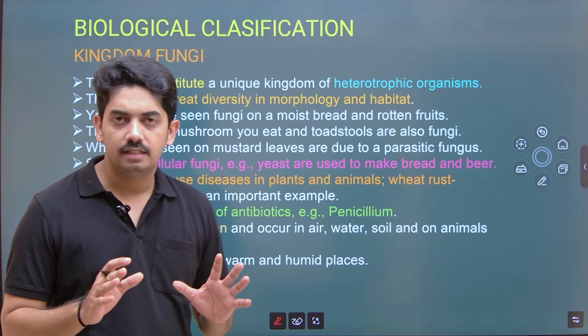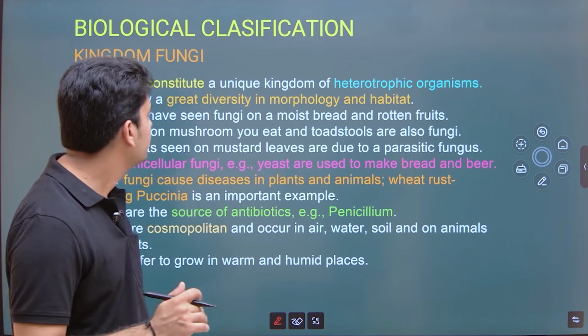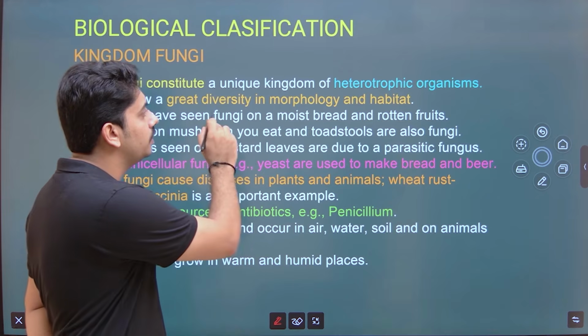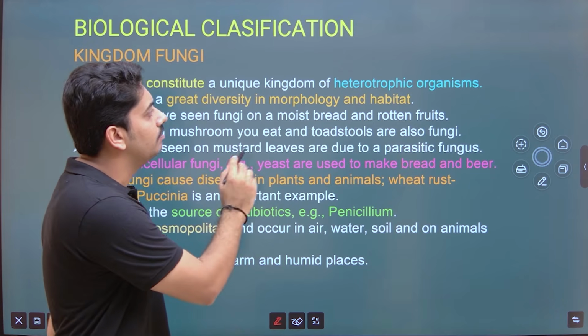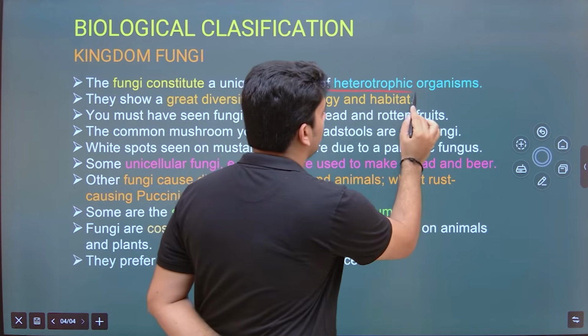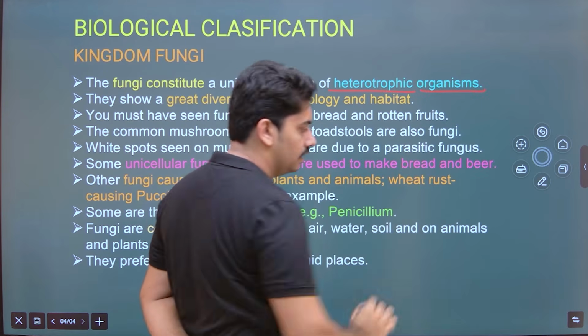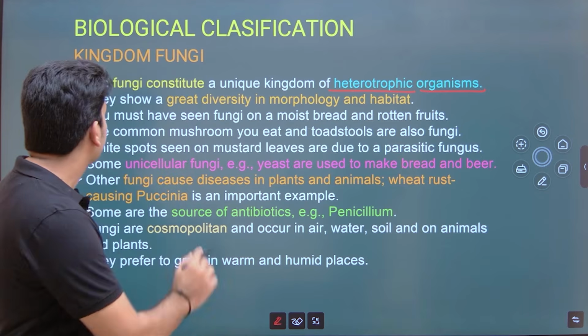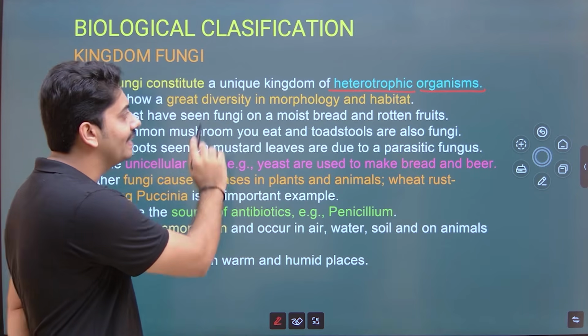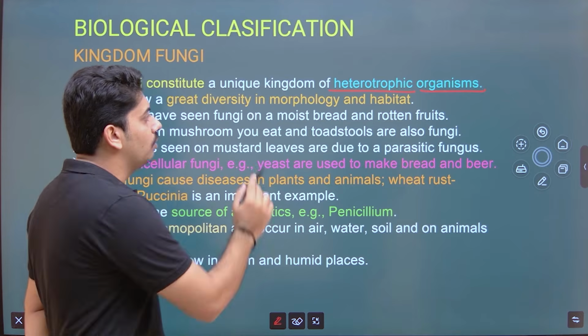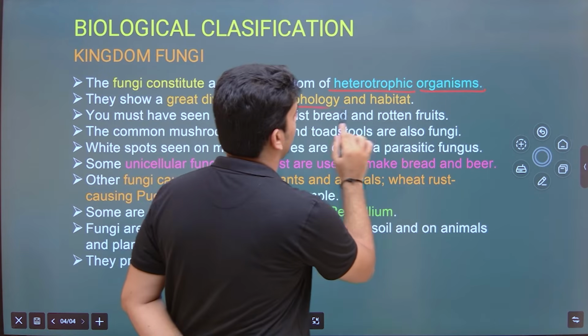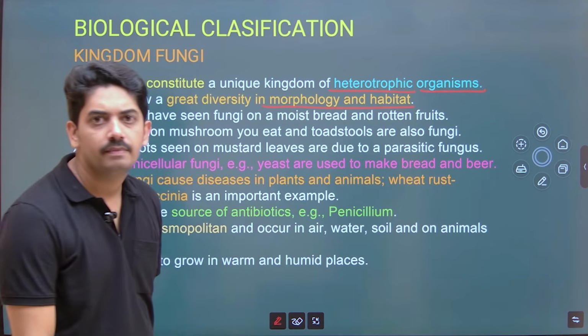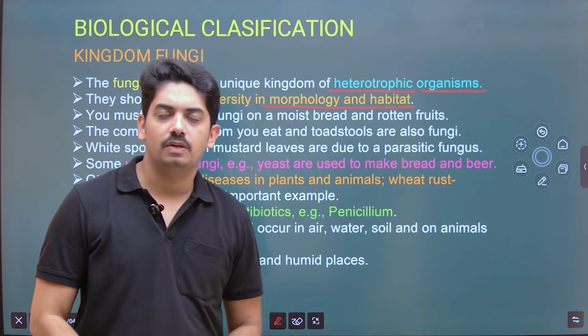habitat, where it grows. Okay, the fungi constitute a unique kingdom of heterotrophic organisms, meaning they don't have the ability to synthesize their own food, and they show great diversity in morphology and habitat. Why have they taken morphology?